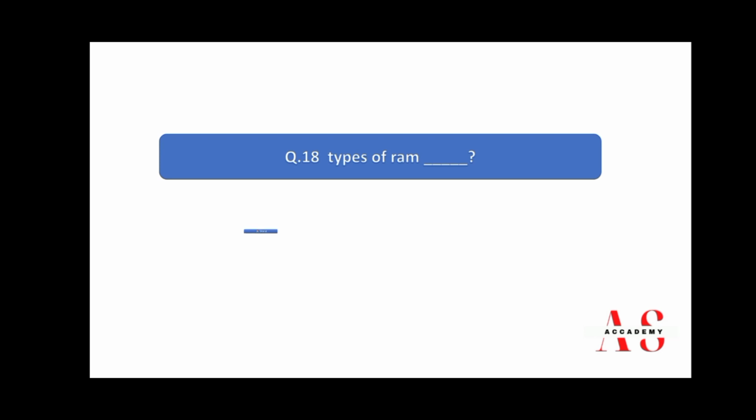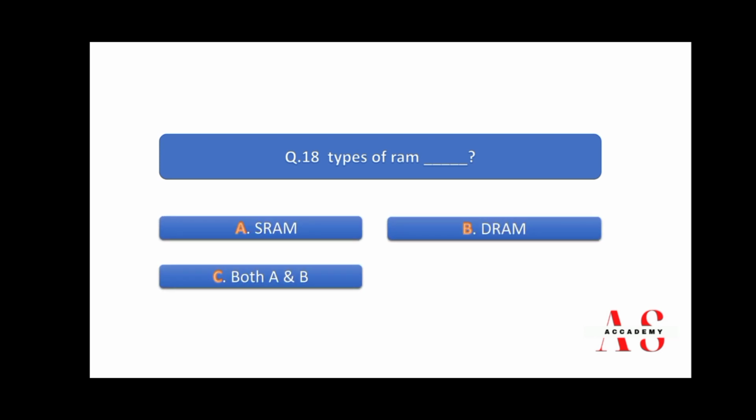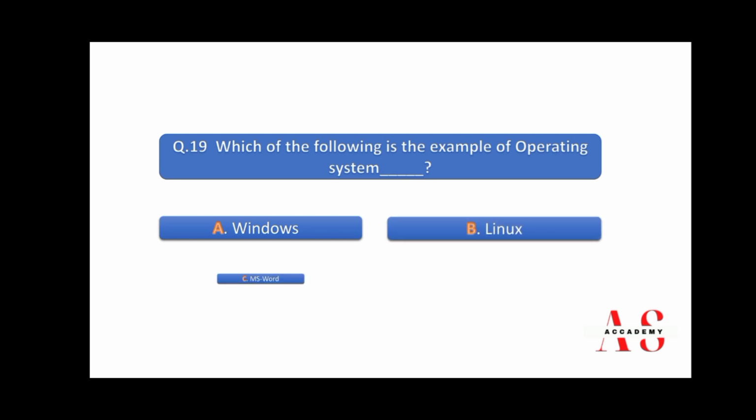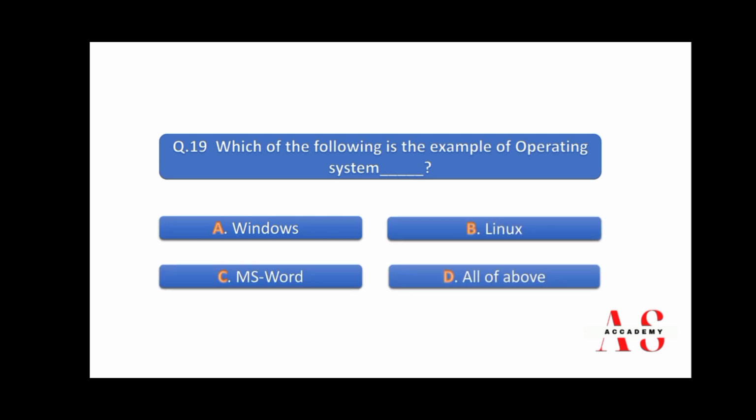Types of RAM is SRAM, DRAM, both A and B, none. So right answer is both A and B. Question number 19. Which of the following example of operating system? Number A. Windows, Linux, MS Word, all of the above. Right answer is all of the above.